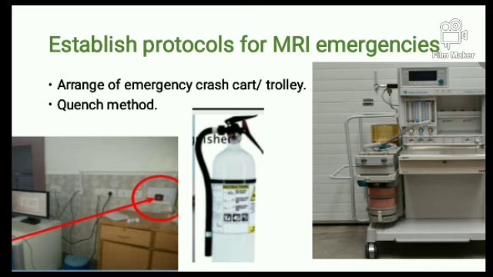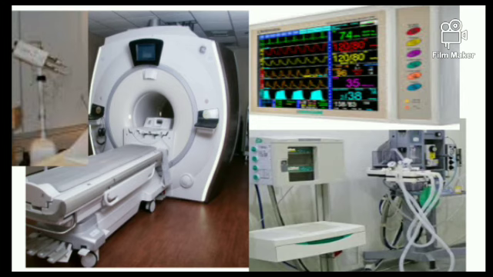So confirm that you don't use the red color extinguisher, always use MR compatible fire extinguishers. Next, you should make sure that your quench button is not in this area and that it is working properly, so that whenever any kind of accident happens, you can press the quench button. And you should have anesthesia unit facilities if required for emergency patients who are coming from ICUs and CCU areas. So confirm that all these things are in proper working condition.